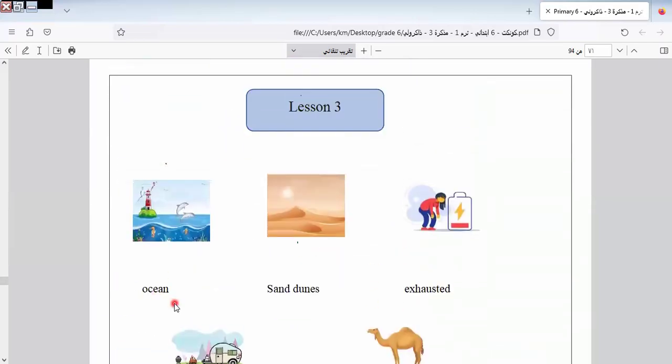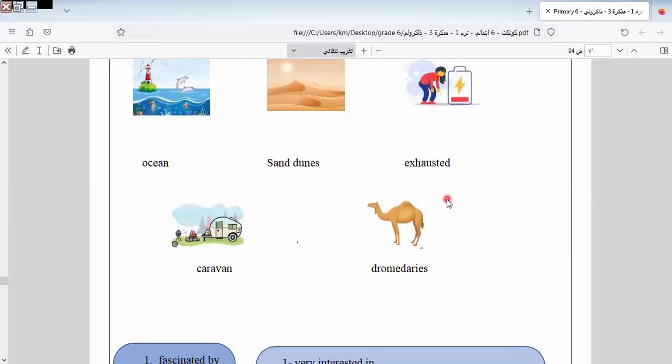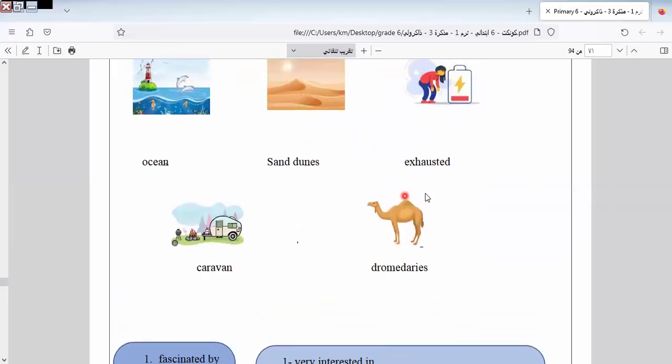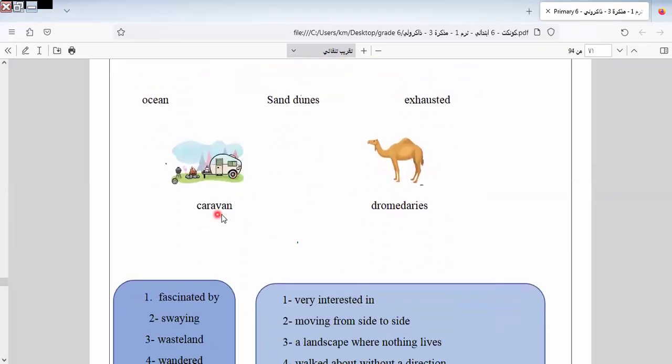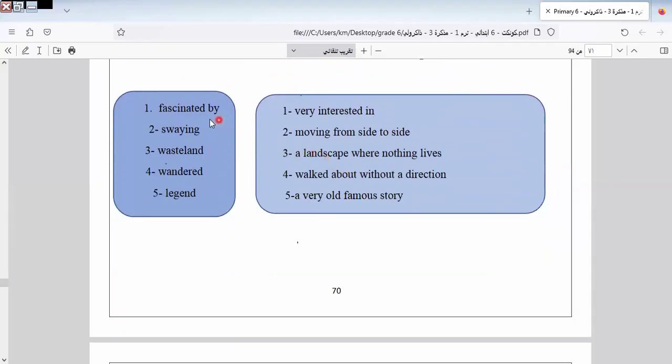Here we have ocean, sand dunes, exhausted. Exhausted here means tired. Caravan, and dromedaries. Fantastic. Fascinated by means very interested in. Swaying means moving from side to side. Wasteland, a landscape where nothing lives. Wandered, walked about without a direction.